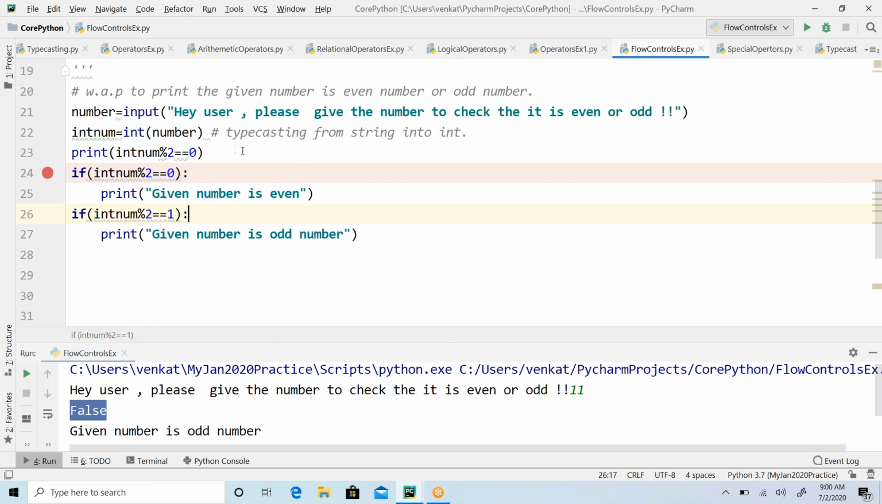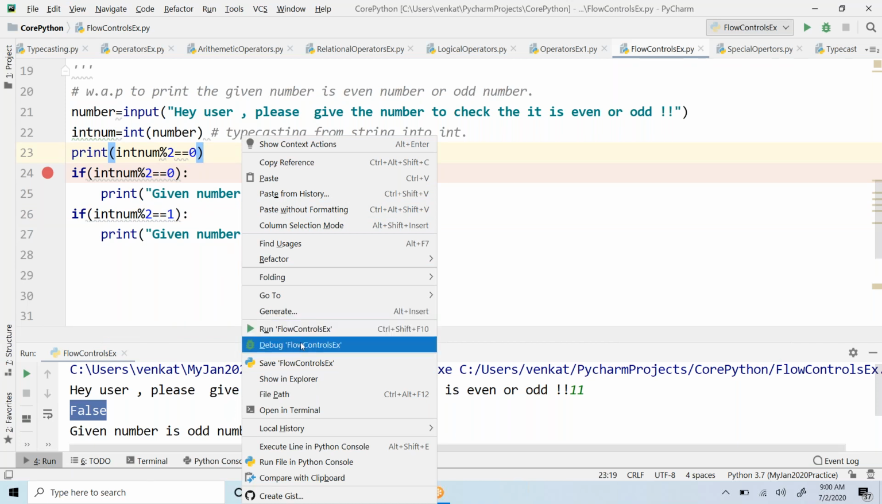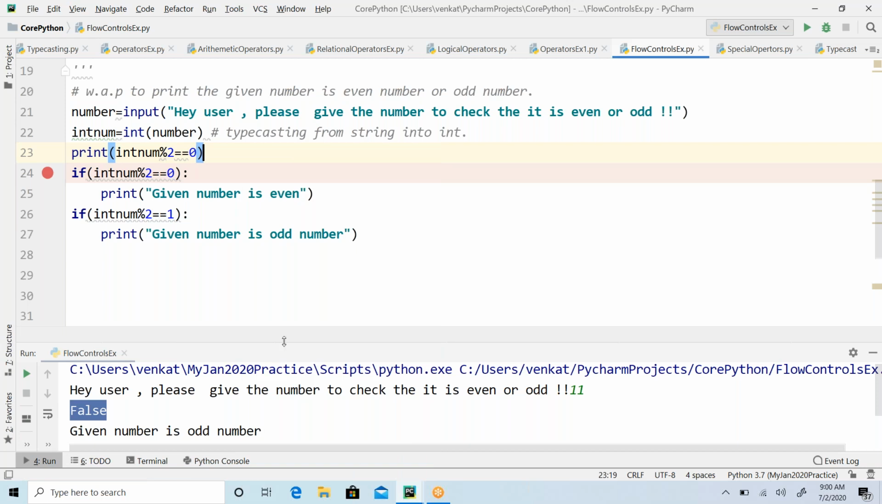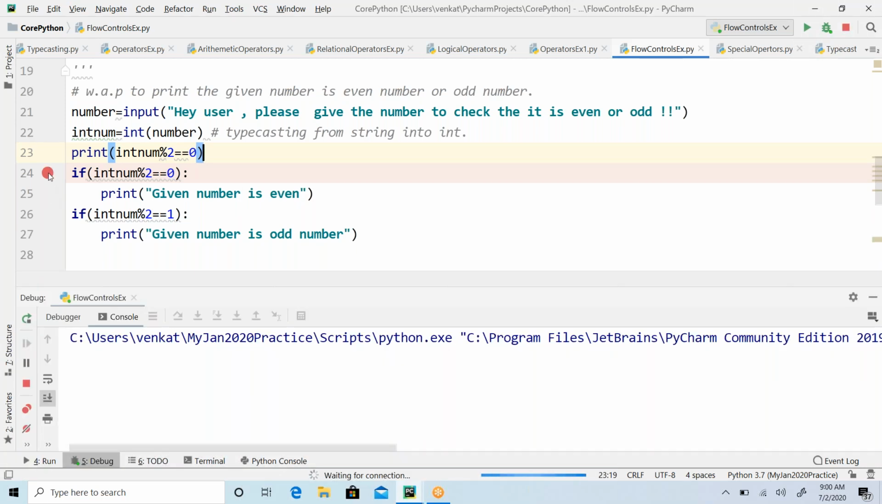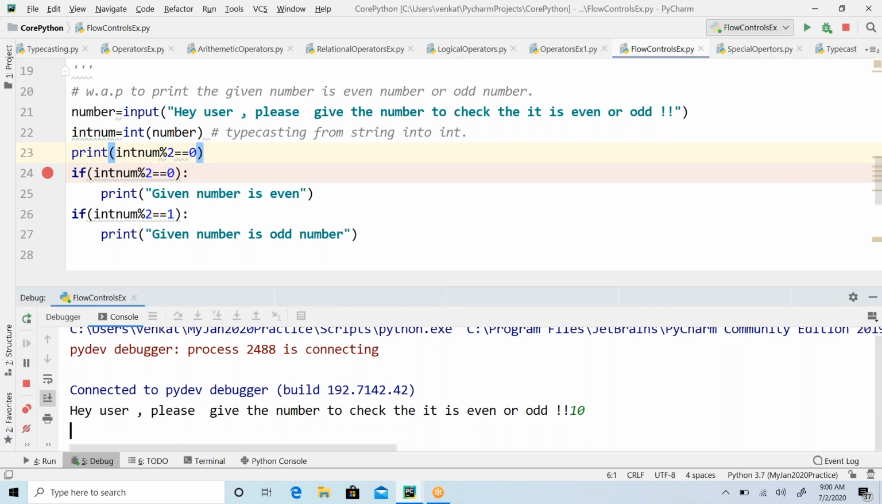So how to debug, guys? Just right click and say debug with your program name. Instead of run, you choose debug. Before that, you have to keep this breakpoint. Just click on this border, and this red bubble comes automatically. Now see that it is asking to enter the number. Okay, I have entered 10.